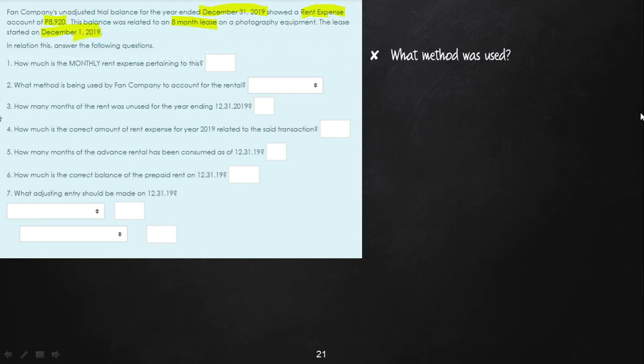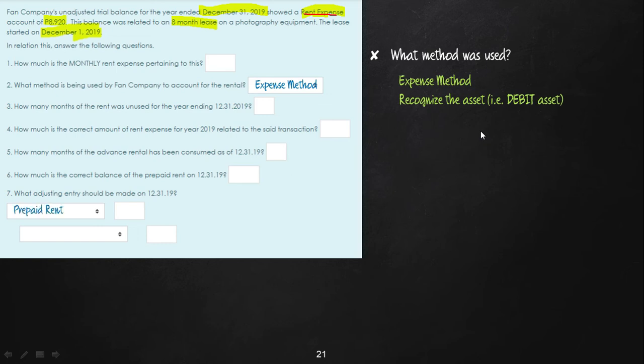Let us answer the question, what method was used? So to determine the method used, we go back to the problem, and the problem said that it recognized rent expense. So therefore, the method used is the expense method. So we now have the answer to question number 2, expense method. And if it's the expense method, then the rule is we recognize the asset. And again, when we say recognize, that means we follow the normal balance. And the normal balance of an asset is a debit.